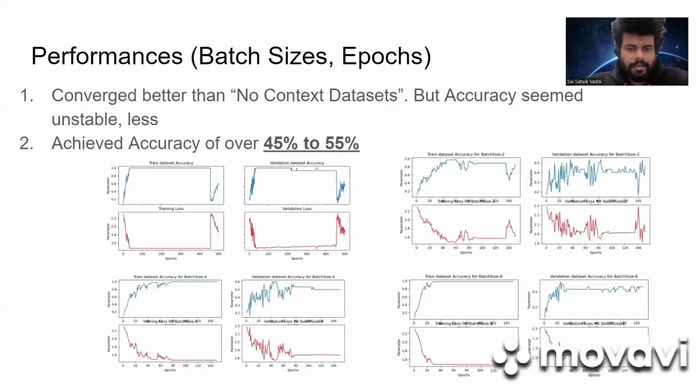We did experiments on training batch size. We did experiments on how many epochs we have to train and so on. We found that we should train with something around 150 to 200 epochs, as we have to avoid the overfitting problem seen in this graph. And when we trained with various batch sizes, we found better accuracies with a batch size of 4. So we fixed this batch size and performed various experiments further.